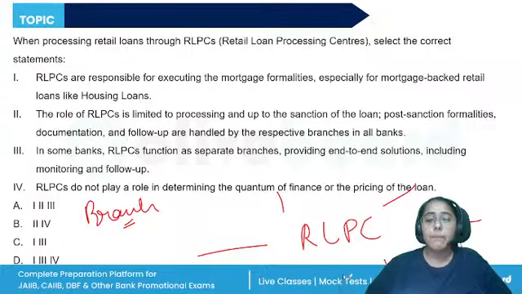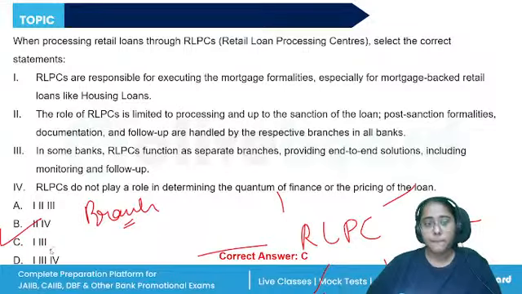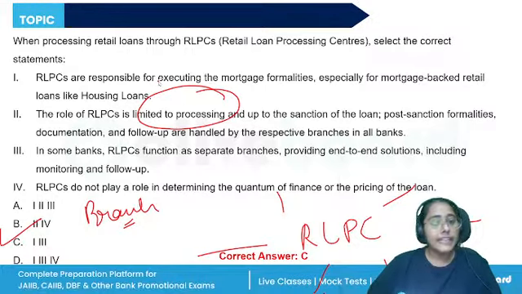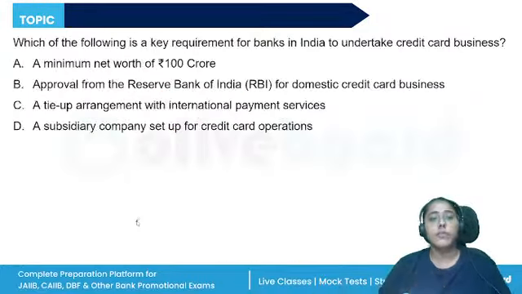The various applications are collected and sent to the RLPC. The documentation, sanction, disbursement will now be done by the RLPC. So the correct answer is C, 1 and 3. All right, the role of RLPC is not limited. It can perform all the functions, and RLPCs do play a role in determining the quantum of finance.